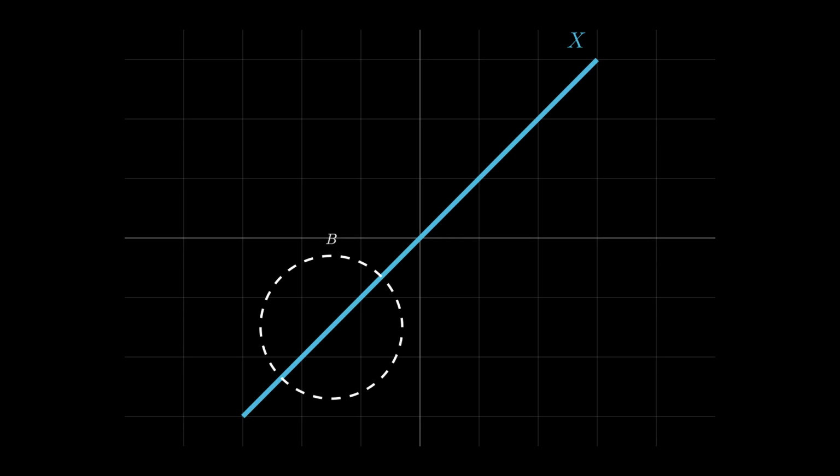To understand why we need this stronger porosity on lines condition, let's look at a critical counterexample in 2 dimensions. Consider our set X to be a simple, infinite straight line. First, let's see if this set satisfies porosity on balls. If we draw a ball anywhere centered on this line, does it contain a whole region of empty space not touching the set? Yes, it does. Because the line is one-dimensional and the ball is two-dimensional, there is always plenty of empty space inside the ball on either side of the line. So this set is porous on balls.